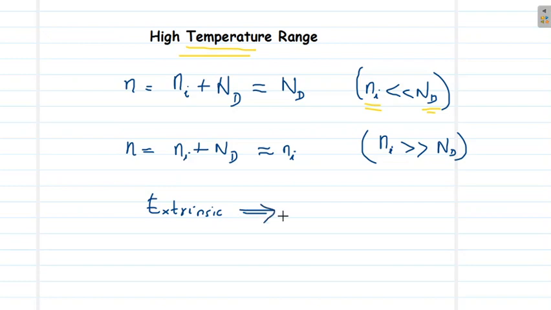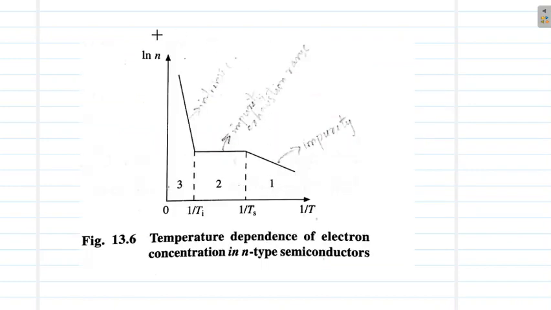The extrinsic properties will tend to intrinsic property because the concentration of charge carriers is very similar to an intrinsic semiconductor at high temperature. So at these temperatures, extrinsic and intrinsic semiconductors both will behave in the same manner. Now let us plot a graph showing the relationship between temperature and the electron concentration, the charge carrier concentration.